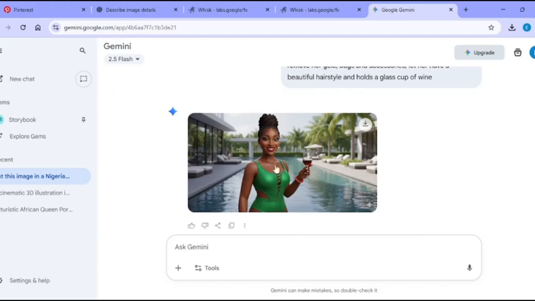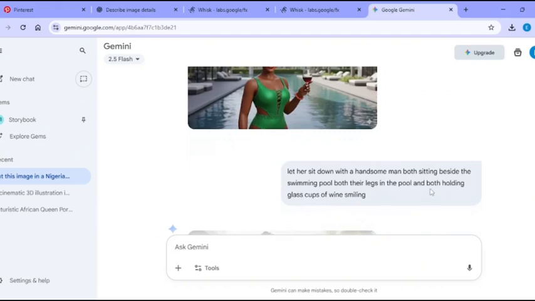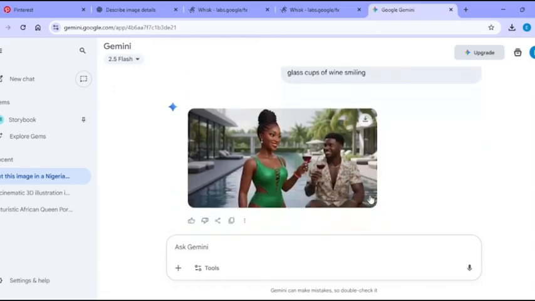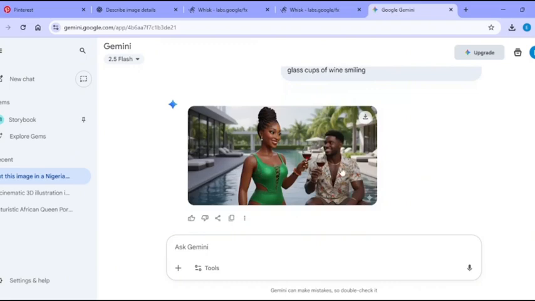So I pressed further to say, let us sit down with a handsome man, both sitting beside the swimming pool. And this is what it gave us, both of them now being beside the swimming pool, chatting. All right, can you imagine when this thing is turned to video? You can see how beautiful it will come out.